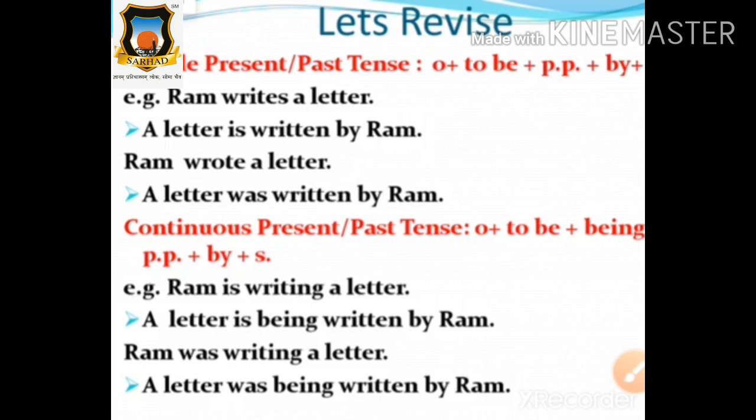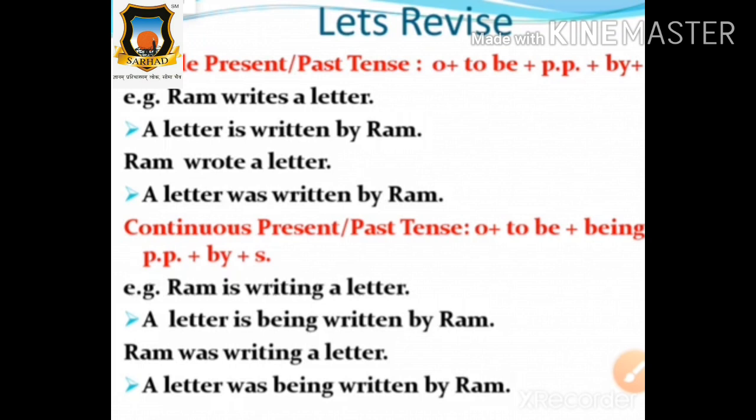Now look at the example from the continuous past tense. Ram was writing a letter. Okay, how will it come into the passive voice? A letter was being written by Ram. According to the formula, how will it come? A letter was being written by Ram. Is it correct according to the formula? Yes, this is definitely correct.